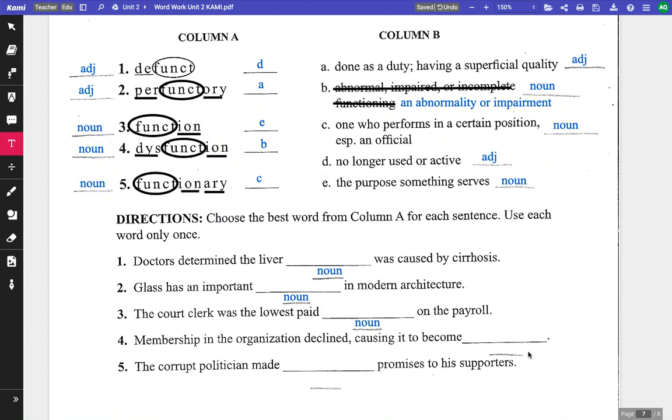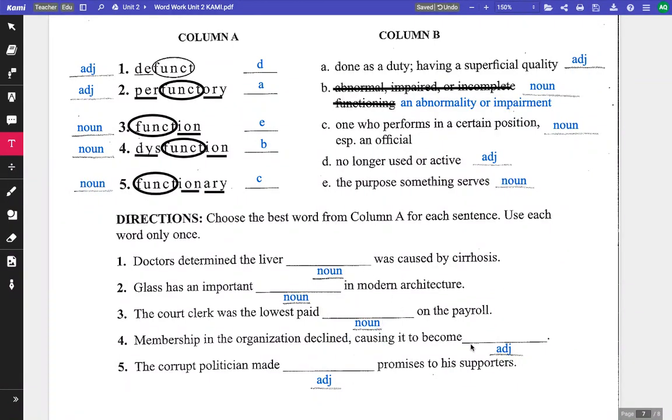Membership in the organization declined, causing it to become blank. So we need a describing word, describing what the organization became. And finally, the corrupt politician made blank promises to his supporters. So we know we want to describe the type of promises. We need an adjective. So you'll see I like to put on the parts of speech first and figure those out, because that can often help us make sure we're putting the words in the right spot.